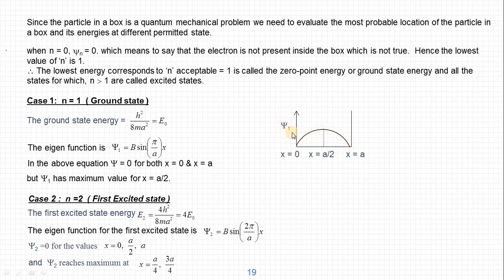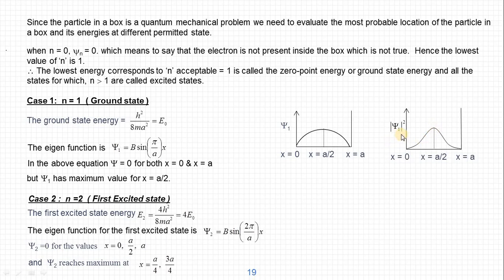Since psi itself has no physical meaning, we cannot say anything about this graph. We need to convert this into mod psi square. When we plot another graph with mod psi square, we will get a similar curve like this, a bell shaped curve. At x equal to 0, mod psi square is also 0. At x equal to a, mod psi square is 0. But at x equal to a by 2, mod psi square is maximum.